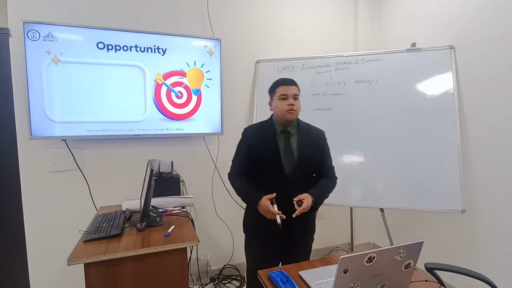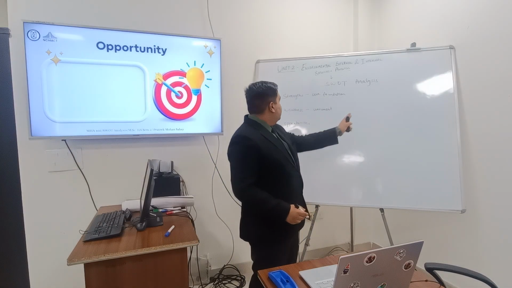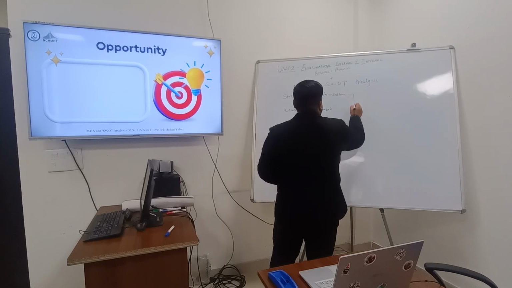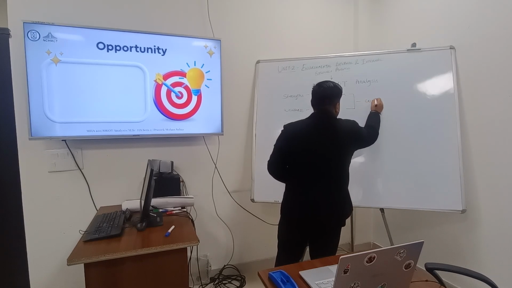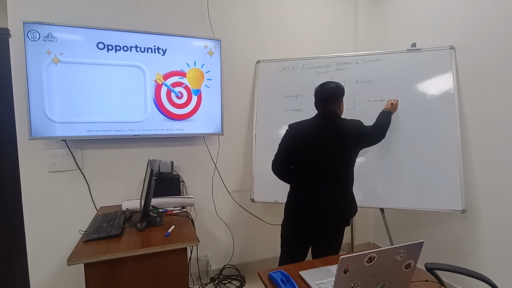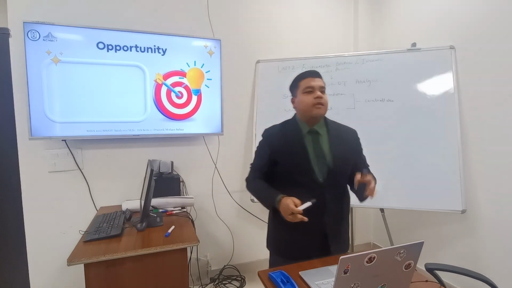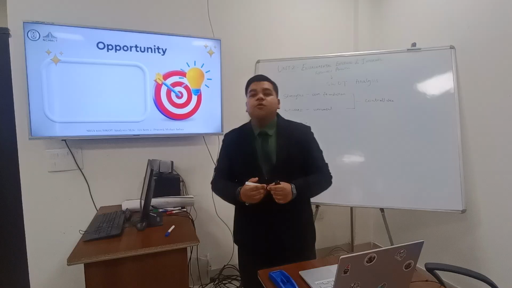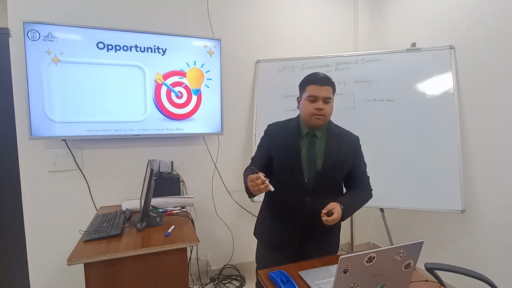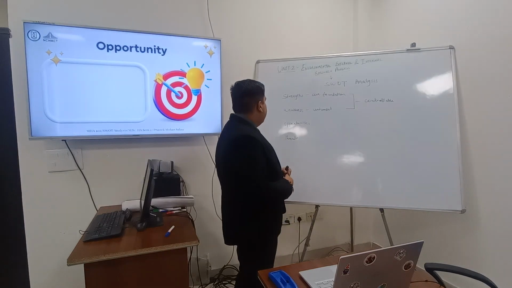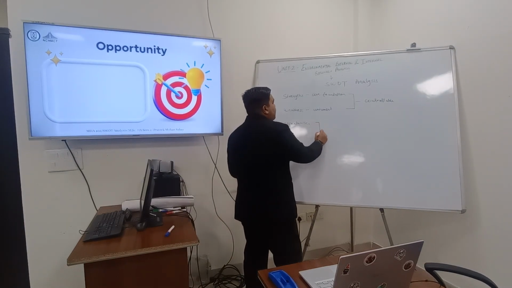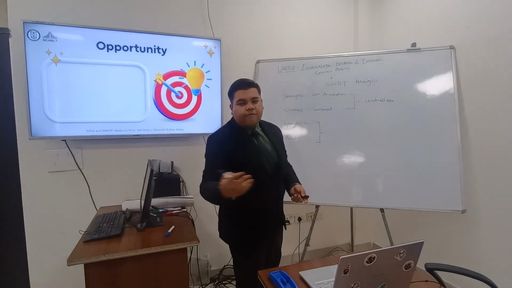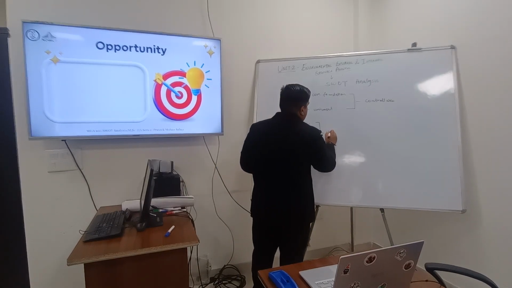So basically, before moving further into opportunities, these two are the internal factors. I would like to add that these two factors are controllable, means you can control them. For example, strengths, you can control your strengths. If you have a good workforce, you can control that. And talking about weaknesses, you can work upon your weaknesses, which is in your control. These two points, that is opportunities and threats, are the external factors. External factors are generally not under your control, it's from outside. So we can say uncontrollable.